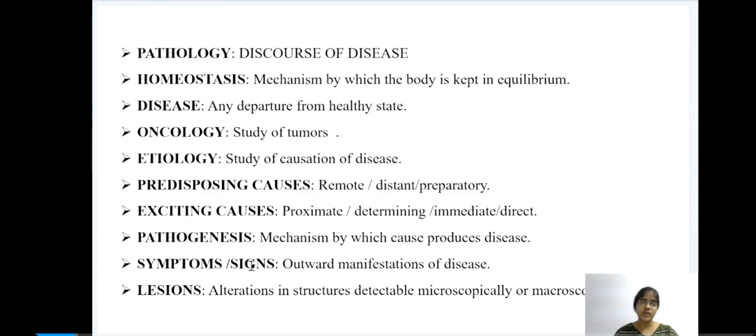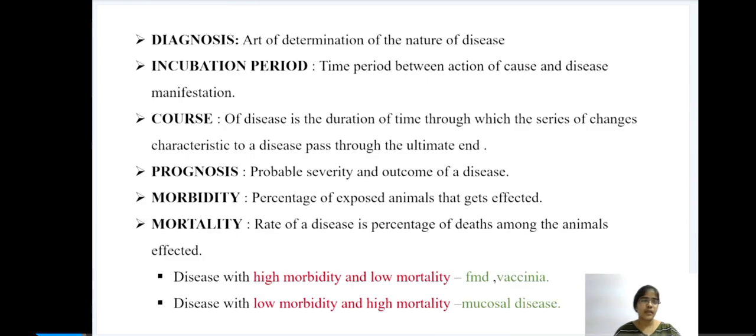Next, symptoms or signs. Symptoms or signs are outward manifestations of a disease. Next, lesions. Lesions means alterations in structures that are detectable microscopically or macroscopically. If a lesion is characteristic to a particular disease, then we can call it a pathognomonic lesion. Next is diagnosis. Diagnosis is determination of the nature of the disease.